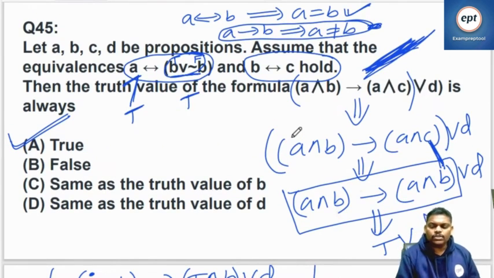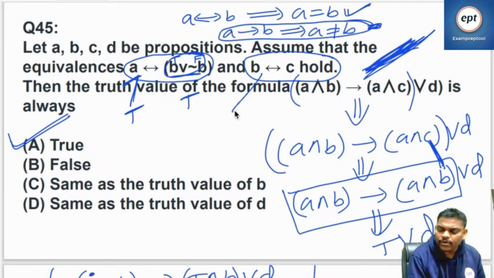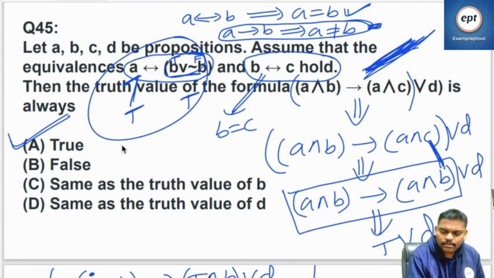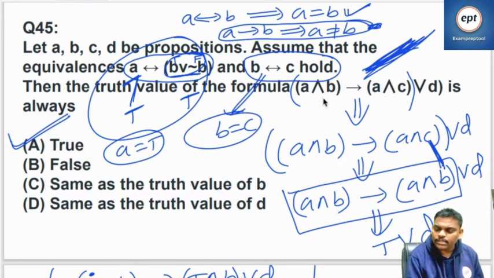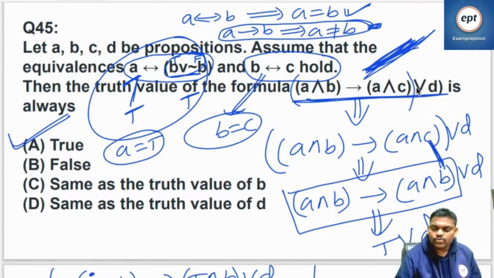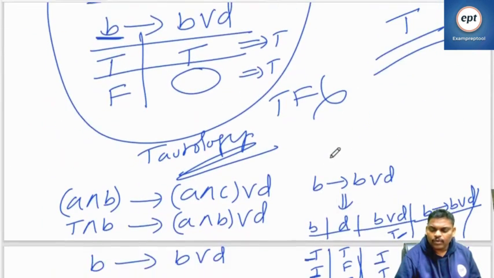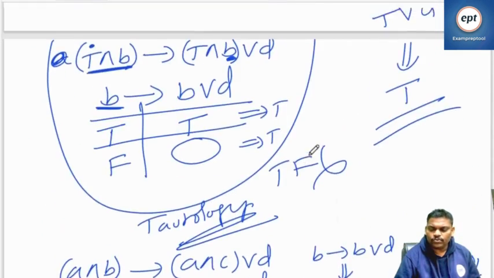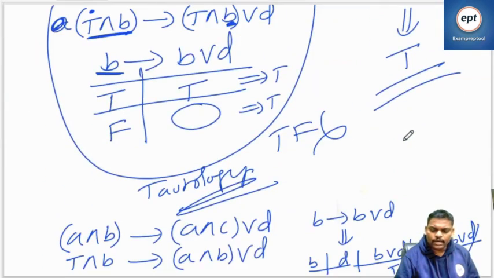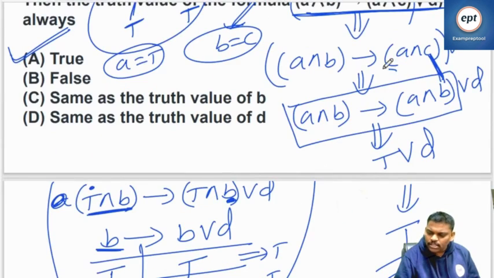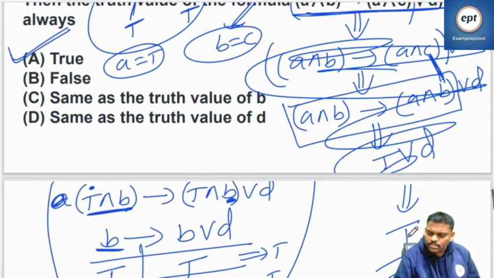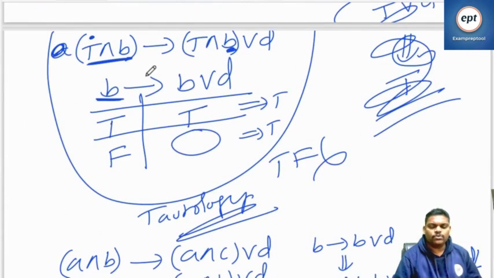The only conclusion I can say is A is equal, right? From this I can say B is equal to C. From this I can say, right, A is true. These are the only conclusions I can give. Those values you substitute in this. Right? Finally you will get the truth. So I think this is also not required. You can go to this. This is the final conclusion.